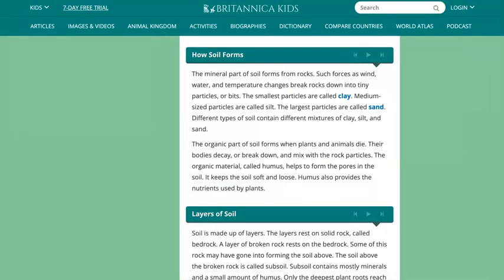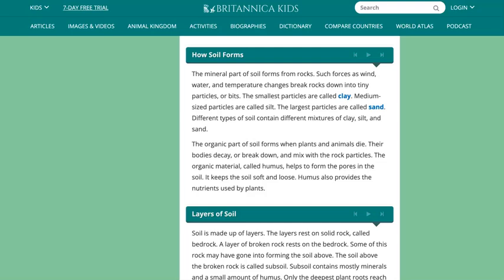The mineral part of soil forms from rocks. Such forces as wind, water, and temperature changes break down rocks into tiny particles or bits. The smallest particles are clay. Medium-sized particles are called silt. The largest particles are called sand. Different types of soil contain different mixtures of clay, silt, and sand.